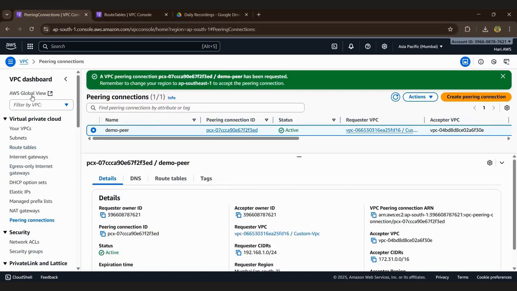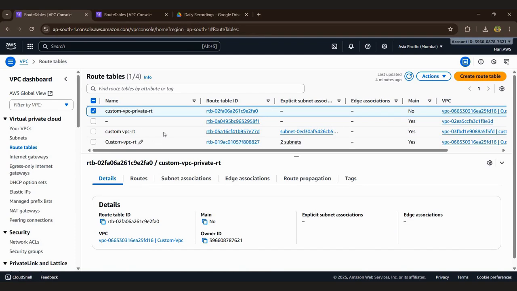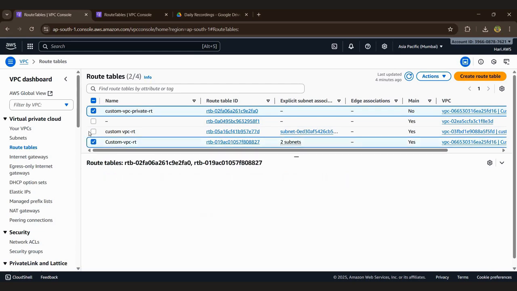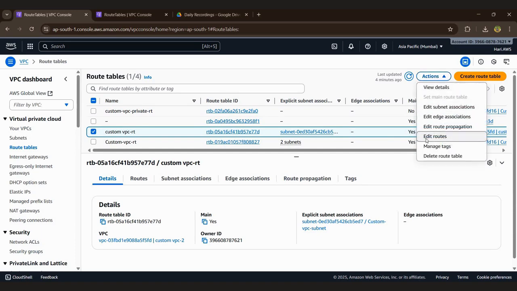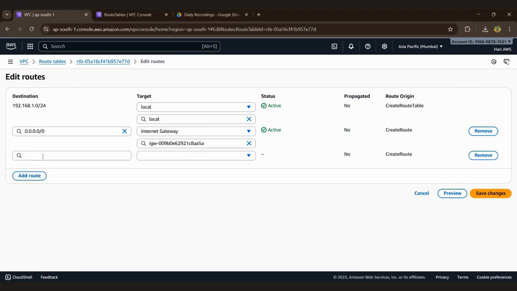Go back to the Mumbai region route table and create the custom route table. Custom VPC route table is there. Here we can create this, we can click this, action is there, edit routes, we can add routes.